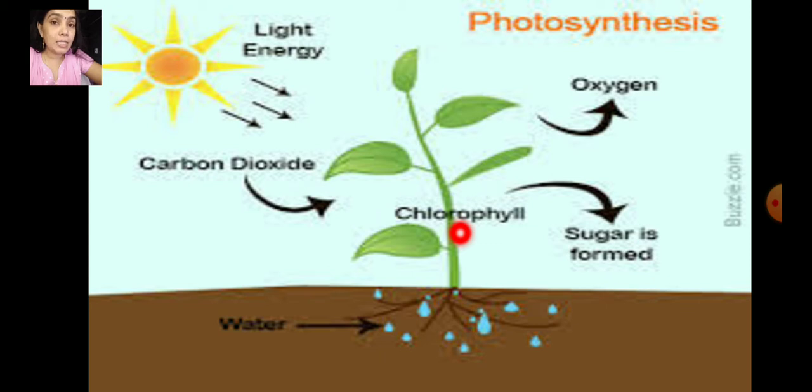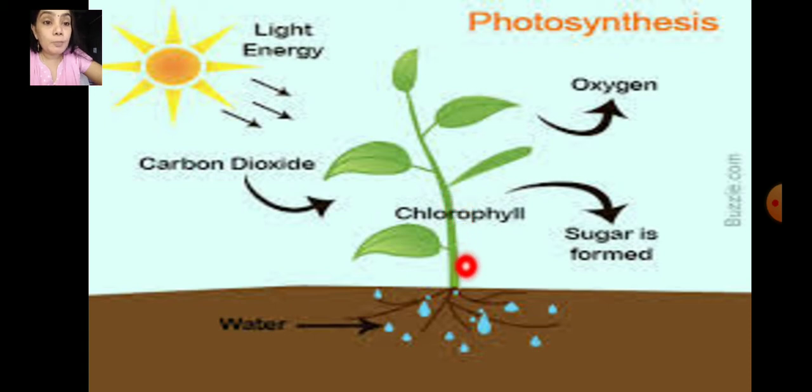So what are the essential factors? Yes, water, light energy, carbon dioxide from the air, and some nutrients from the soil.